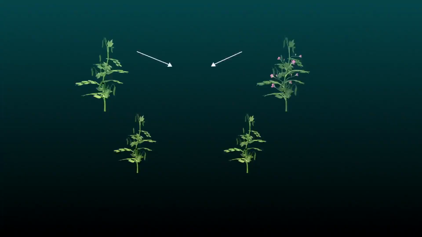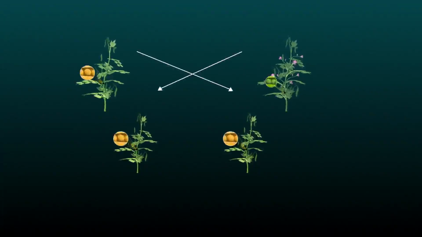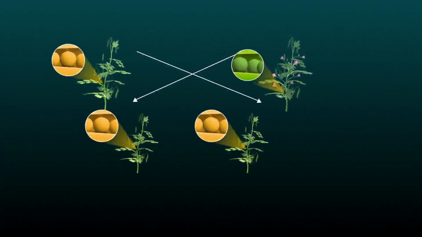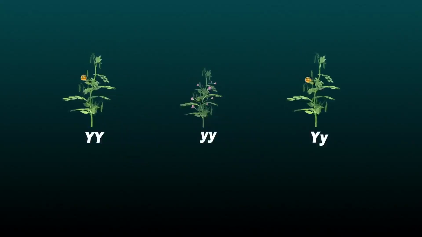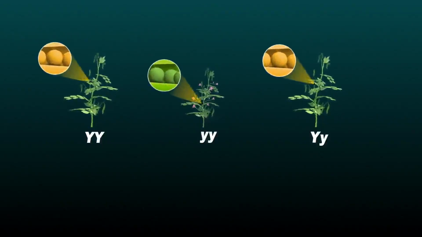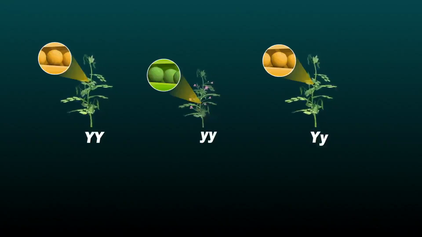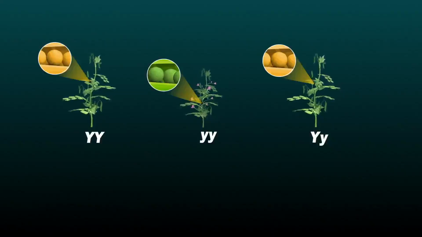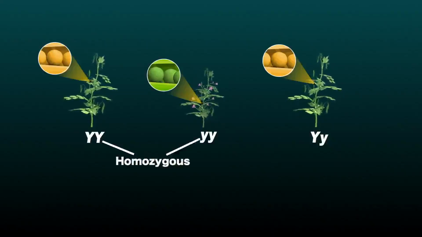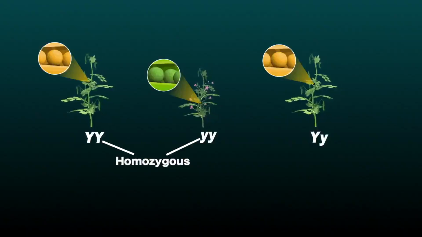A pure breed yellow seed producing pea will have both factors of the same type and is denoted by capital Y, capital Y. A pure breed green seed producing pea will also have both factors of the same type and is denoted by small y, small y. Capital Y capital Y and small y small y are called homozygous as the factors in them are the same. If the combination is capital Y, small y, then it is called heterozygous.